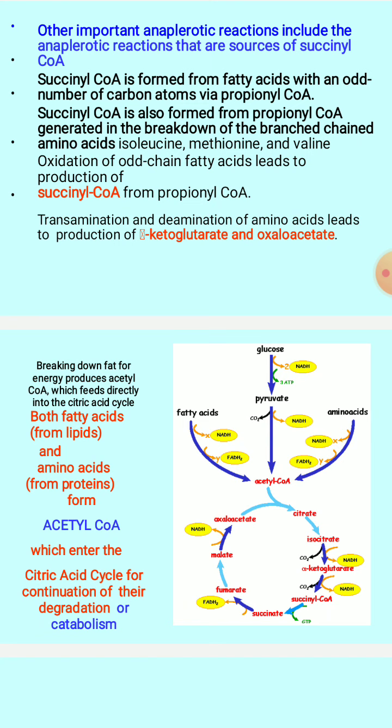In order to undergo degradation or catabolism, these are the intermediates which are formed from the breakdown of fats as well as proteins, from the amino acids, resulting in the formation of acetyl CoA, which can enter the citric acid cycle to continue the catabolism process.